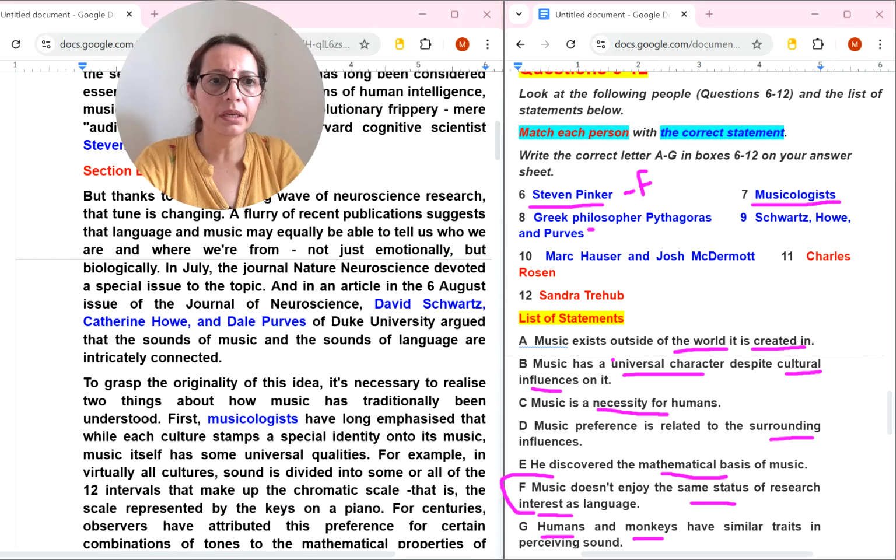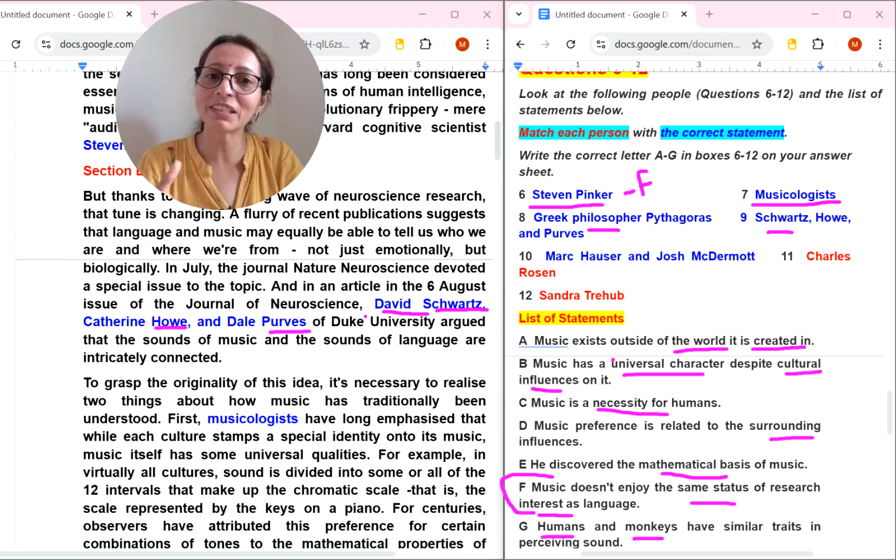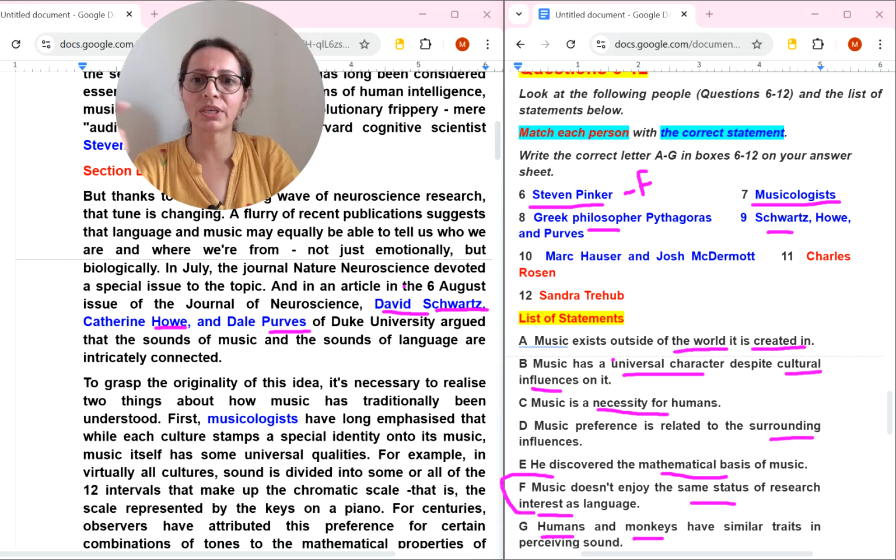Museologist and Greek philosophy, Pythagoras. Okay, so here I have done David. Okay, this person name is there. Ho is also there and Pur. So how cleverly they have done here? They have given second names and here they have given full names. So this is the location for ninth number. Let's read what he is saying.